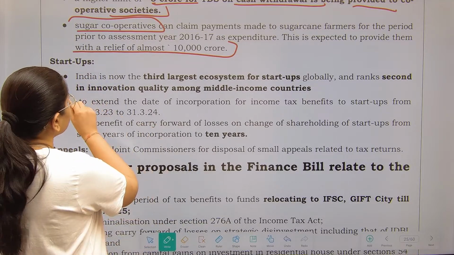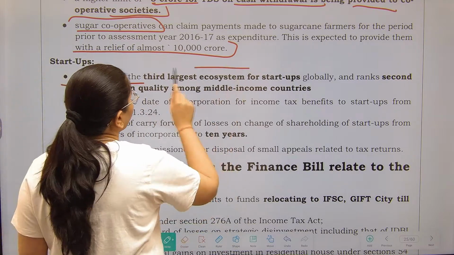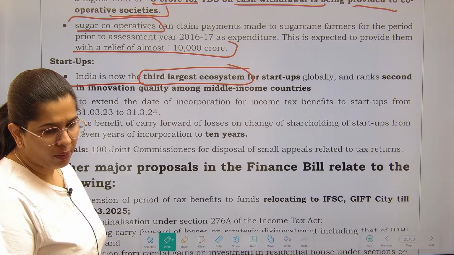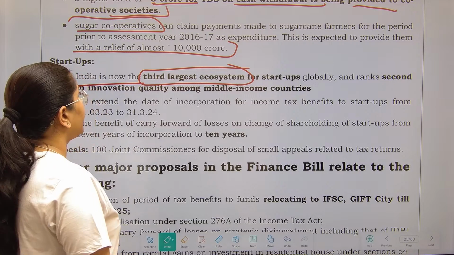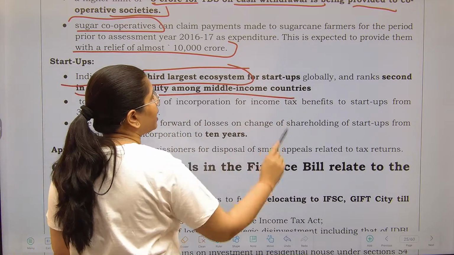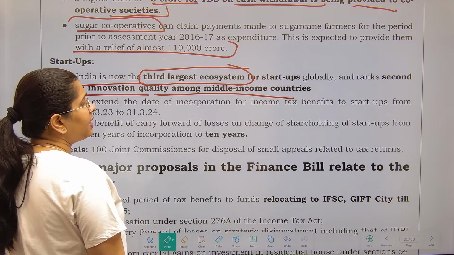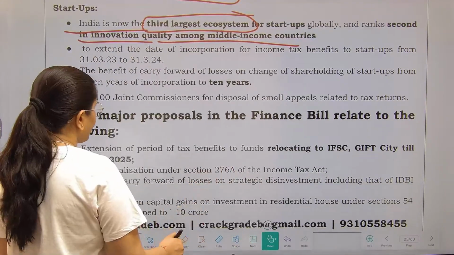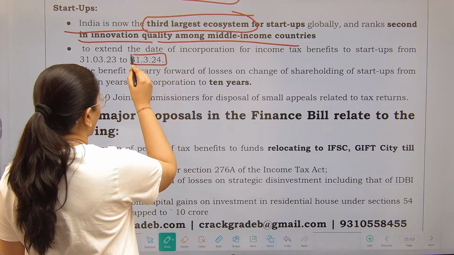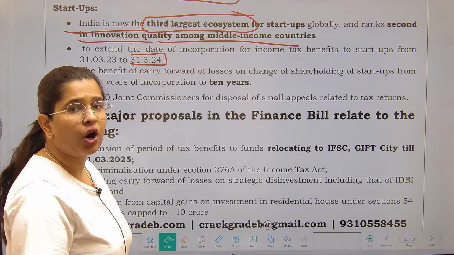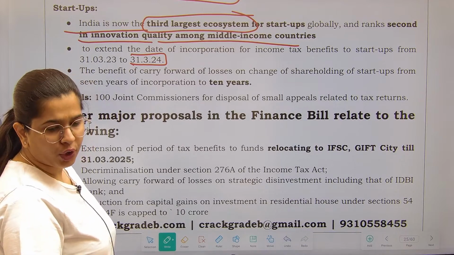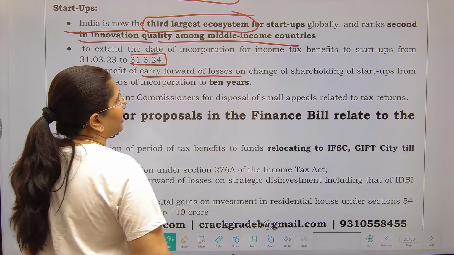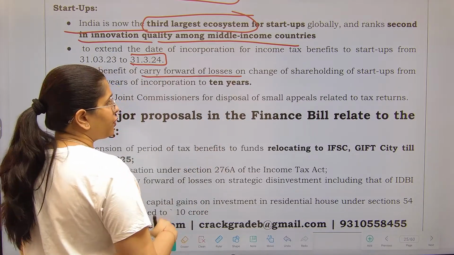Next is startups. It is an important piece of information. India is now the third largest ecosystem for startups globally. Again, a very important piece of information which you should be remembering. Next, it ranks second in innovation quality among the middle income countries. The date of incorporation for income tax benefits to startups has been extended from 31st March to 31st March 2024. That means if any startup is incorporated within this time period, we are going to provide them income tax benefit. What kind of benefits? See over here. The benefit is that they can carry forward their losses on change of shareholding from 7 years to 10 years.